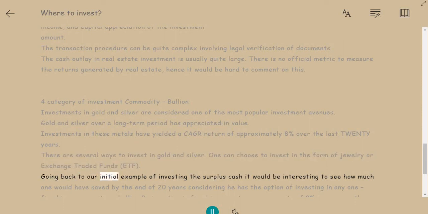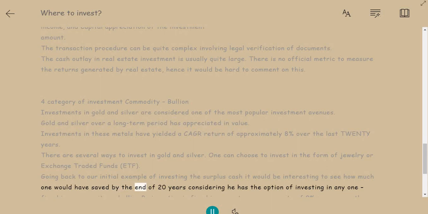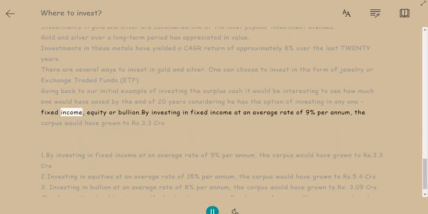Going back to our initial example of investing the surplus cash, it would be interesting to see how much one would have saved by the end of 20 years, considering he has the option of investing in any one of fixed income, equity, or bullion. By investing in fixed income at an average rate of 9% per annum, the corpus would have grown to Rs. 3.3 crore.